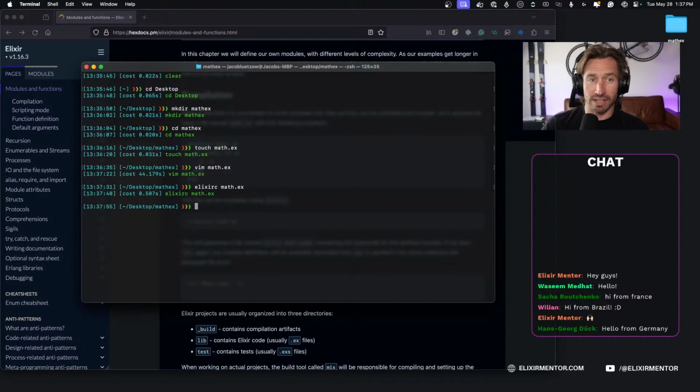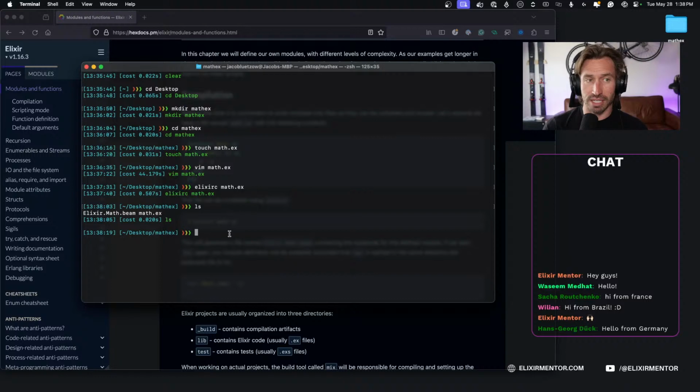And the .beam file is all the bytecode defined in the module. So if I were to do an ls here, you're going to see that we have our math file, and then we have our compiled beam file that was created from compiling. I should have shown you the directory before compiling it, because the .beam wouldn't have been there.